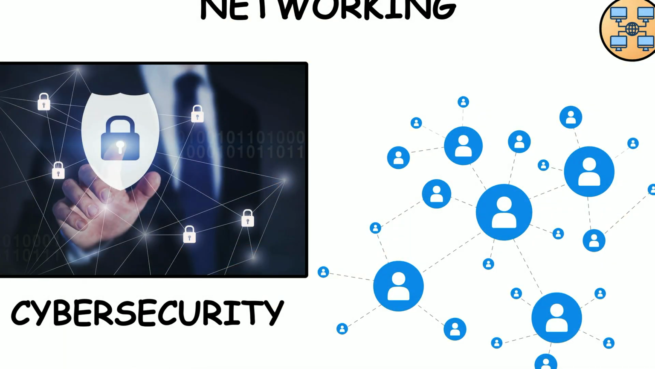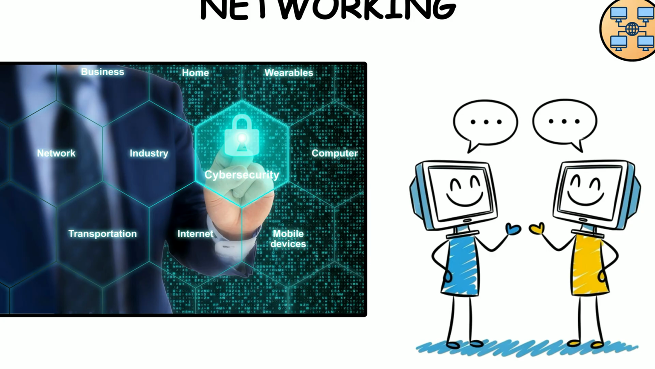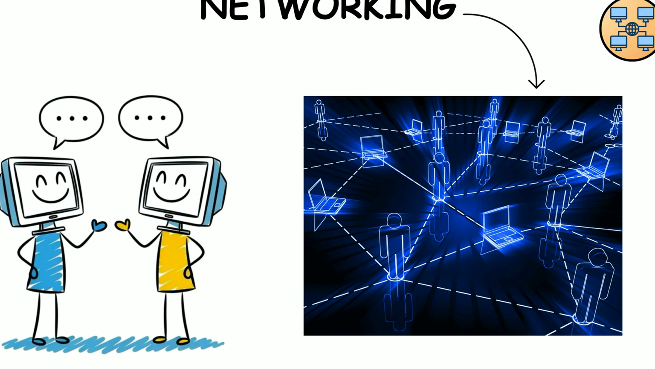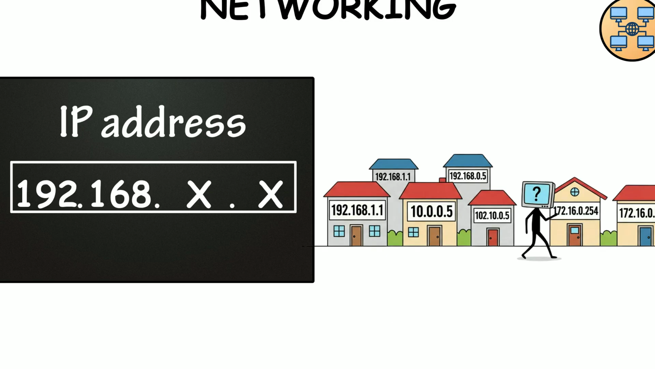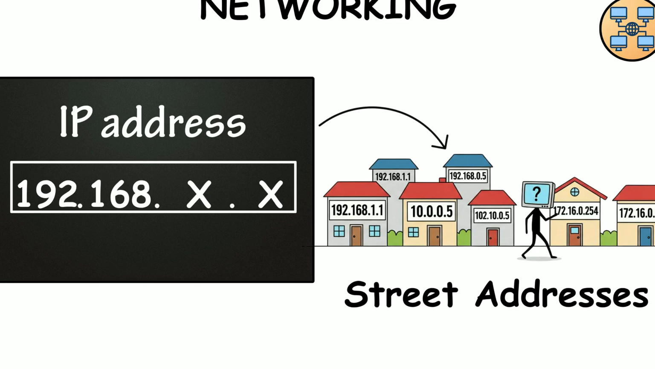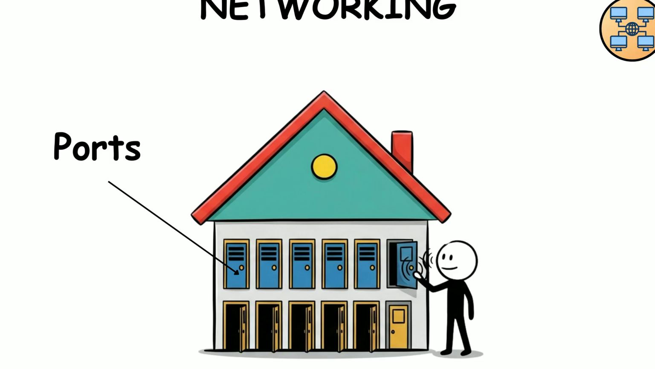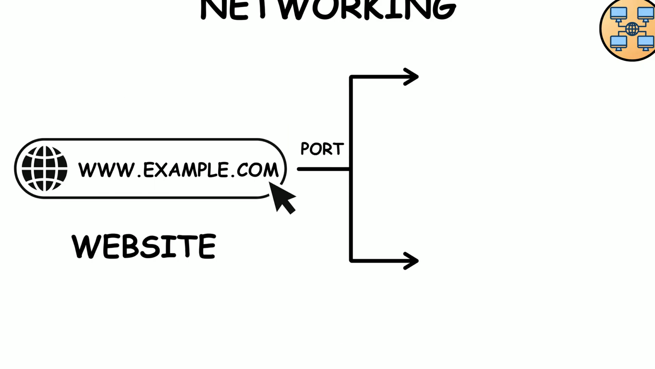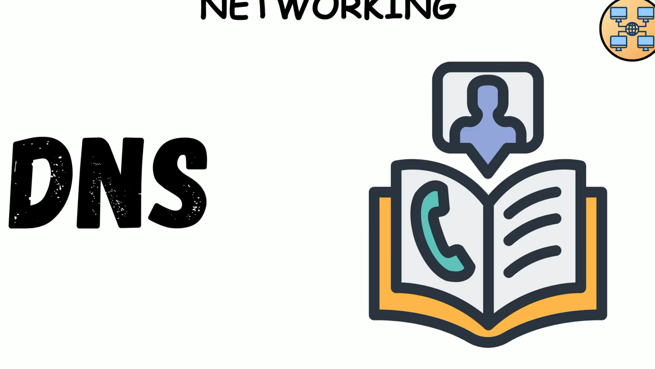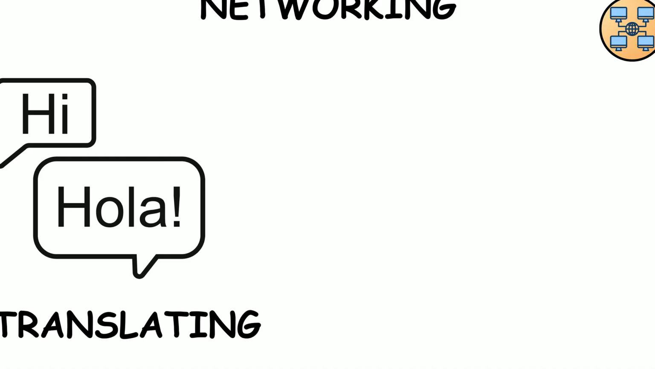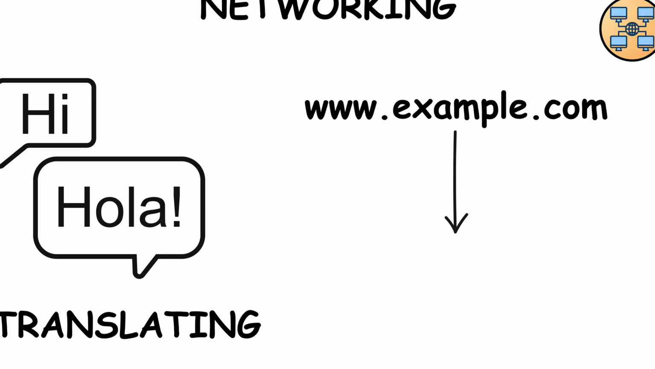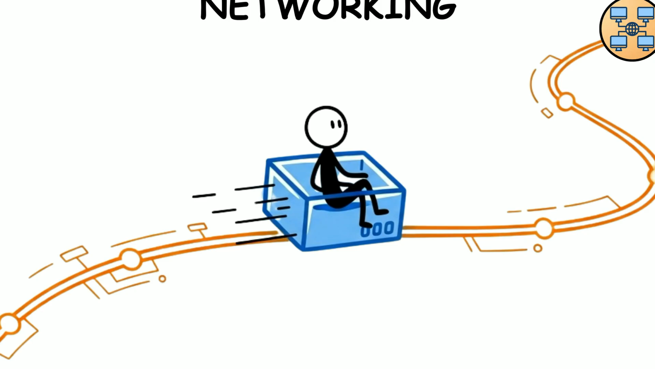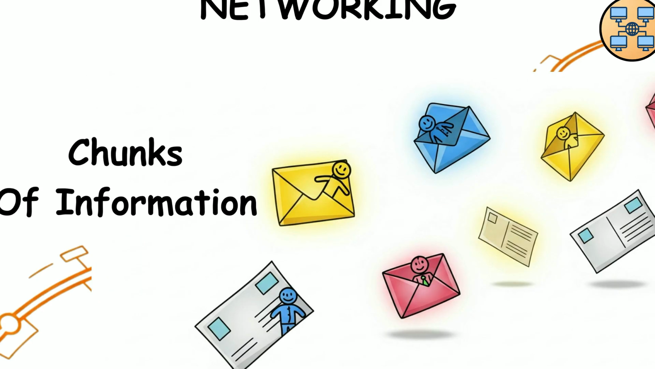Networking. Cybersecurity is basically social networking for machines. Devices need to talk, and they do it through networks. Here's the cheat sheet. IP addresses are like street addresses for devices. Ports are the doors. For example, websites usually hang out at port 80 or 443. DNS is the phone book, translating names like example.com into IP addresses. Data itself travels in packets, little chunks of information, kind of like digital postcards.